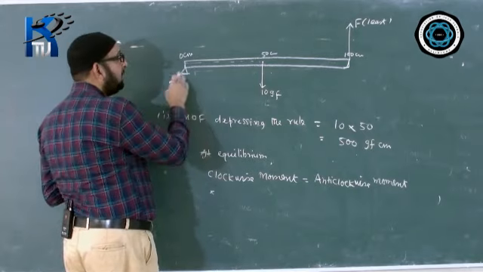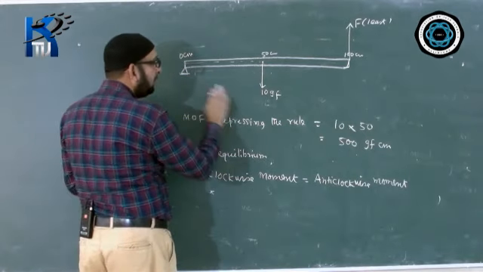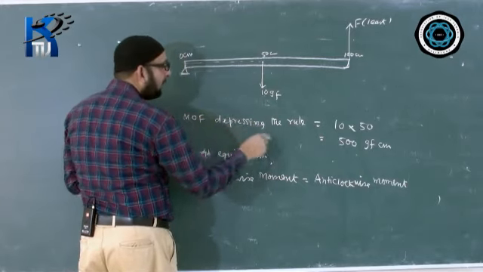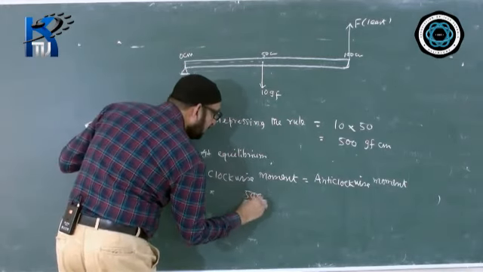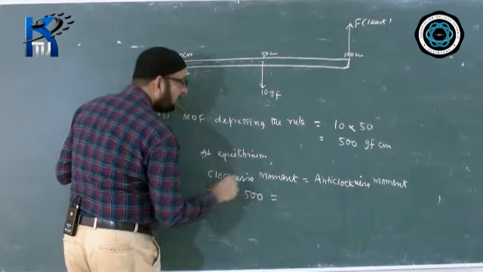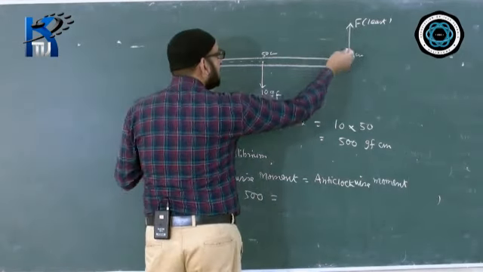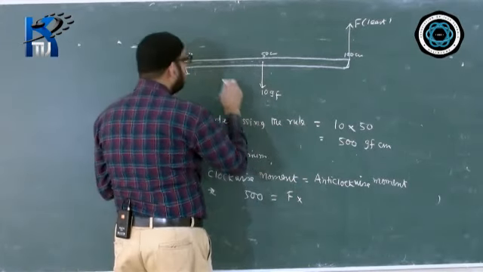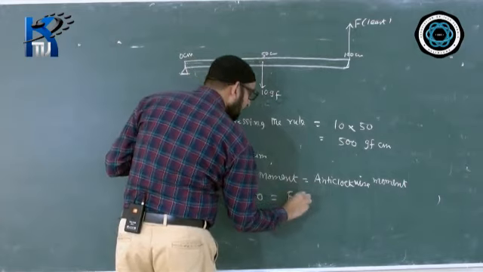In this case we find that the weight is giving a clockwise moment, and the value we already calculated. If you want, you can do 10 into 50 once again, or you can directly write 500 here. Equal to the anti-clockwise moment. That will come from the force turning in this direction. That will be F into the distance, which is maximum, that is 100.